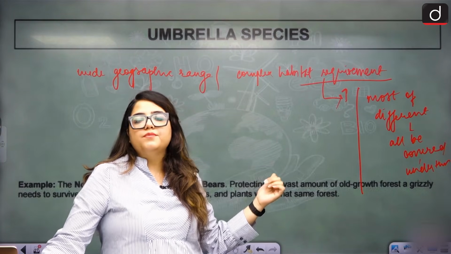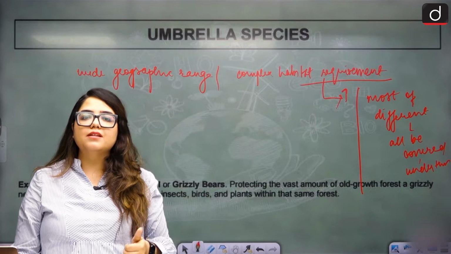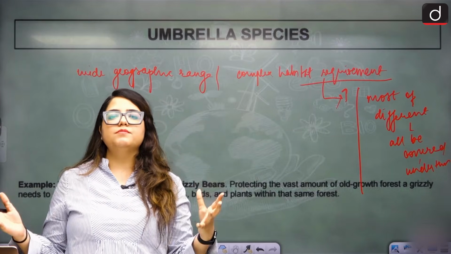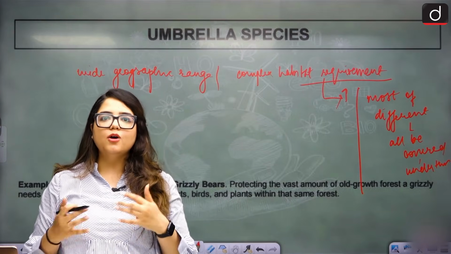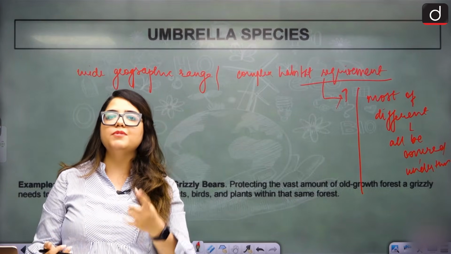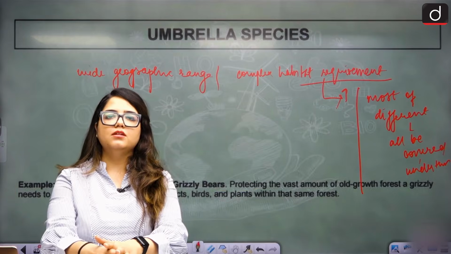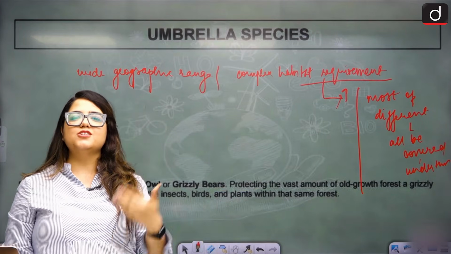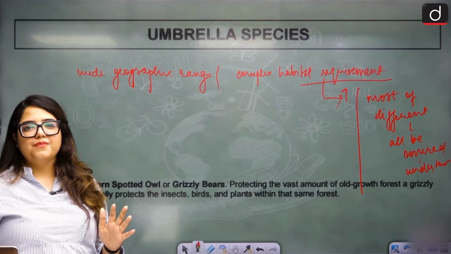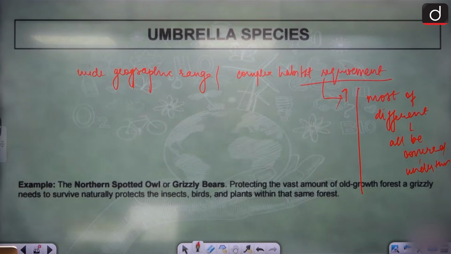That is their own requirement. So this species has such a wide requirement that their requirement suffices the requirements of many different species. Now we don't need to create a special environment for them. We just put them all together. And they're like, all of you are preserved now, right? We've created conditions for all of you, all together. Yes, that is umbrella species.